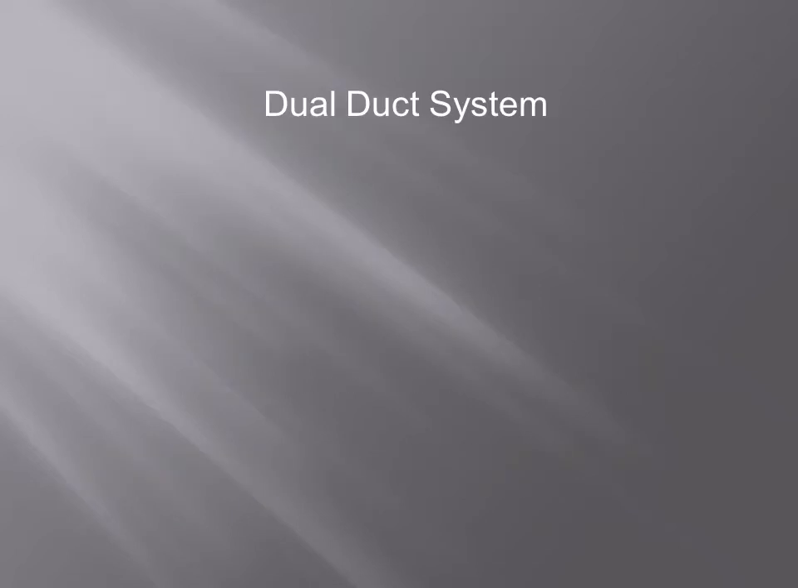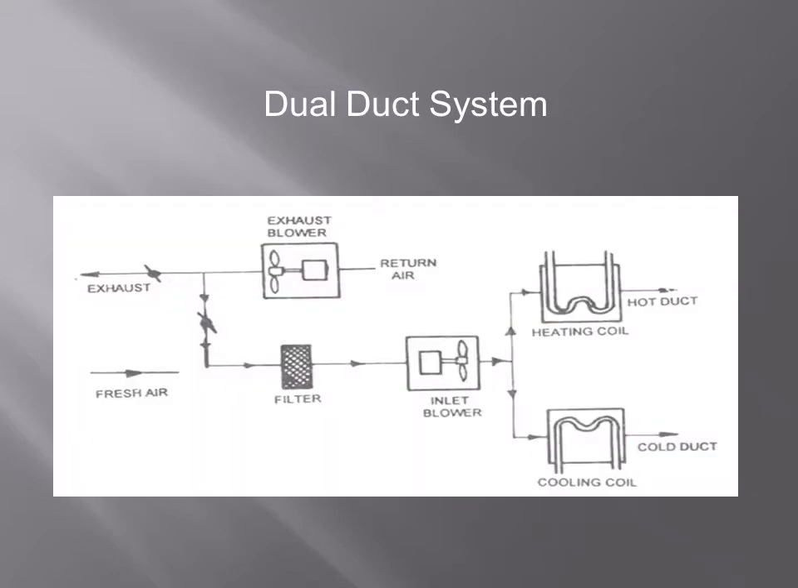Next one, dual duct system. So this is the diagram, you can see dual duct. So cooling and heating is obtained simultaneously here. Cooling and heating is obtained simultaneously, and it is delivered separately through cold duct and hot duct. At a time we are getting cooling and heating in the system, and through separate ducts, cold duct and hot duct, we are delivering the